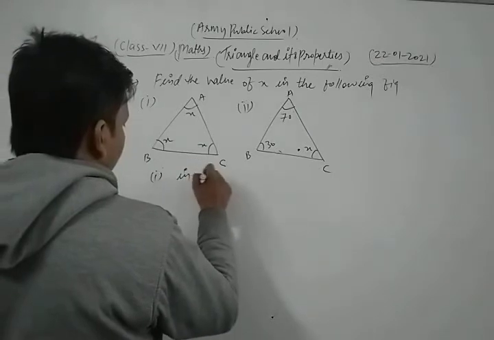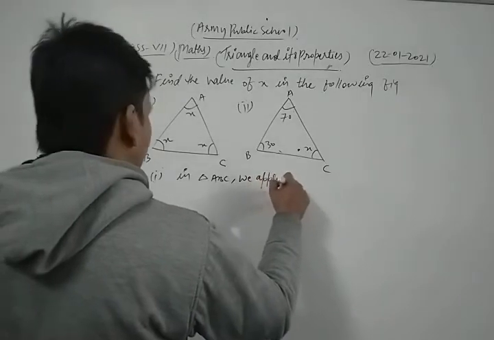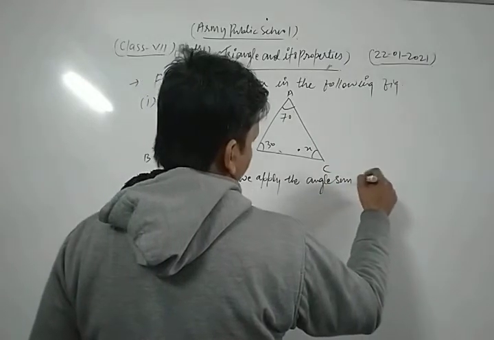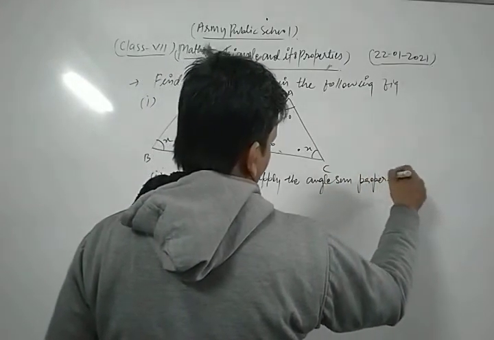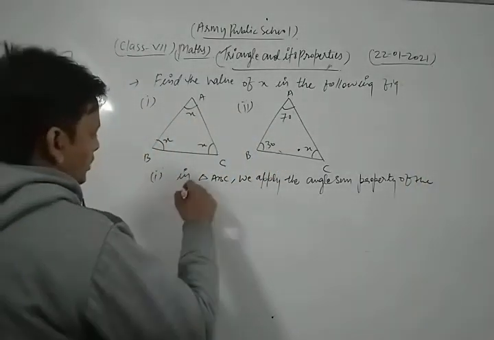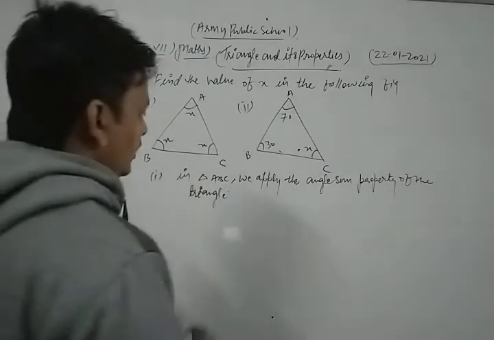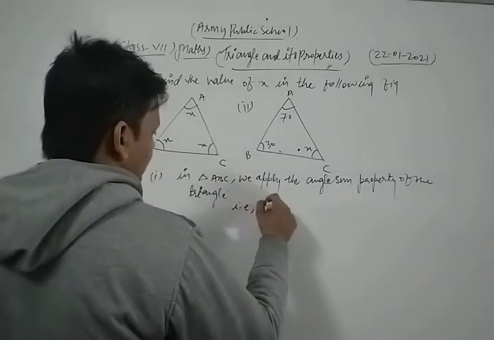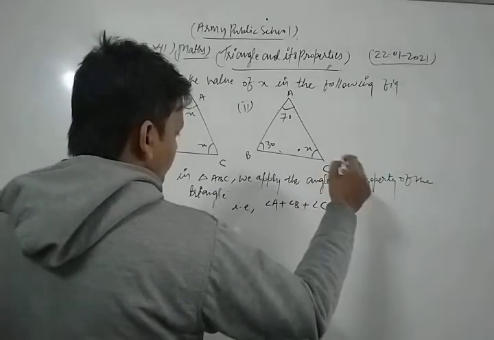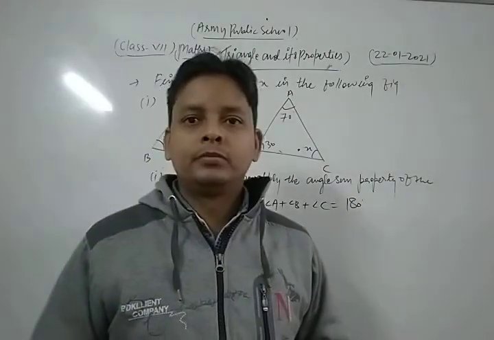In triangle ABC, we apply the angle sum property of the triangle. That is, what is the property of there? Angle A plus angle B plus angle C must be equal to 180 degrees. Okay. We know that the sum of all interior angles of a triangle is what?